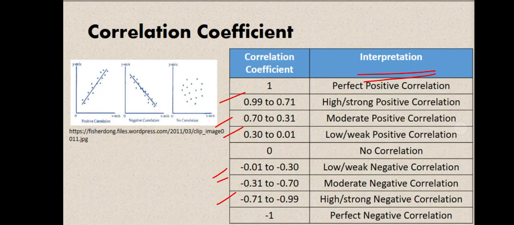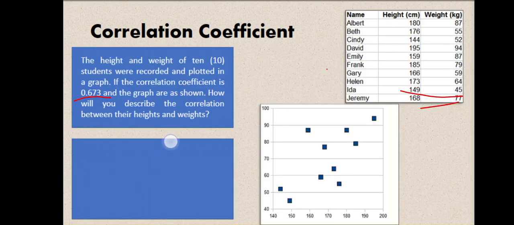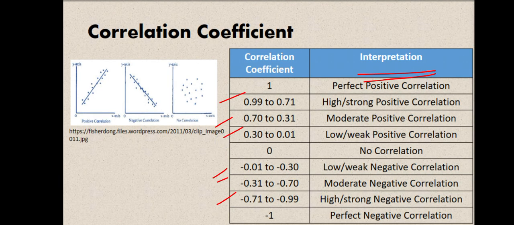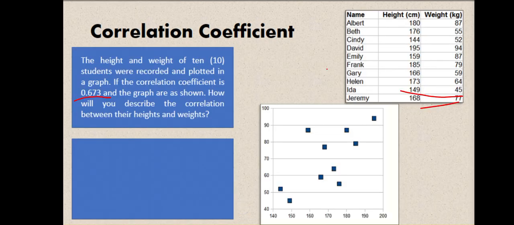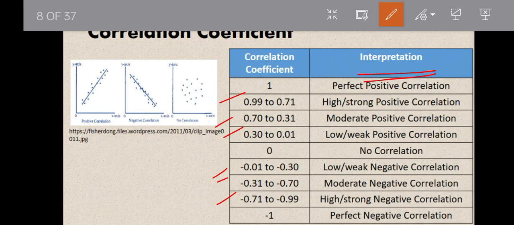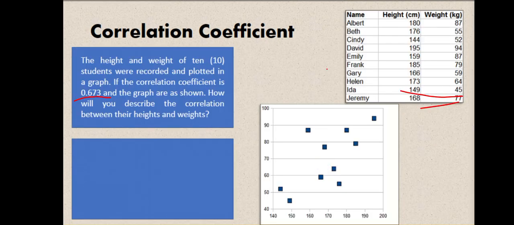So, ano daw yung correlation between their heights and weights? Balik tayo sa ating table. So, again, 0.673. Saan dito ngayon, based sa ating table, nabibilang yung correlation coefficient? So, nandito siya between 0.70 to 0.31. Therefore, merong moderate positive correlation yung height at saka weight sa data na given.